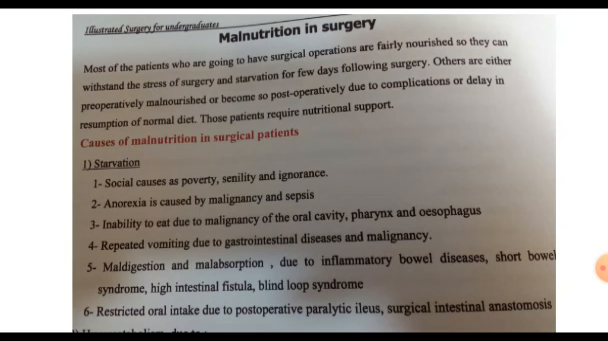So starvation in surgical patients has multiple causes, including poverty, senility, and ignorance. Anorexia, where patients can't take food, or upper GIT malignancies like pharynx or esophageal cancers, or repeated vomiting from the gastrointestinal tract. Shortening of the small intestine, which is the absorptive power of the GIT, decreasing the absorptive capacity of the small intestine, like in the inflammatory bowel diseases or short bowel syndrome.